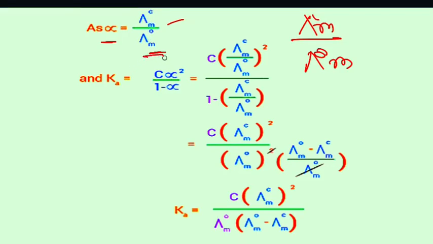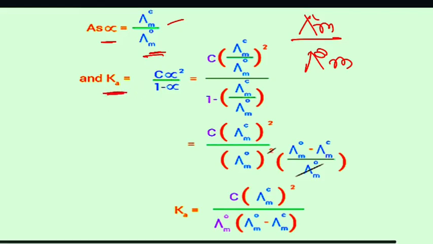That is the value of alpha. So what will be the value of Ka? Ka is equal to C alpha square by 1 minus alpha. Only put the value of alpha, lambda m by lambda naught m. It is C into lambda m by lambda naught m square, because here there is alpha square, by 1 minus lambda m by lambda naught m.